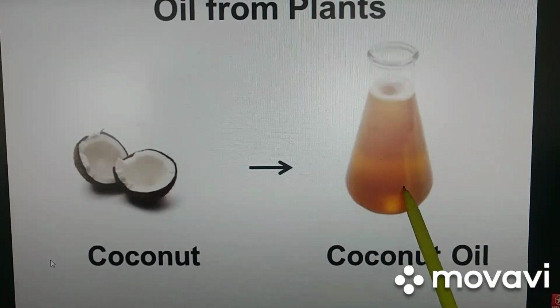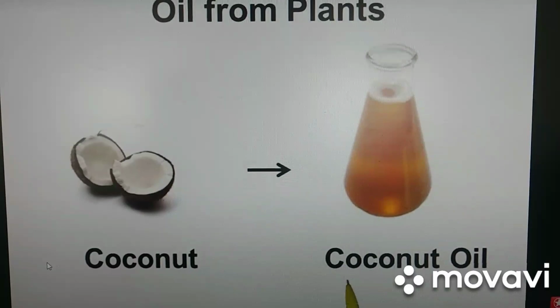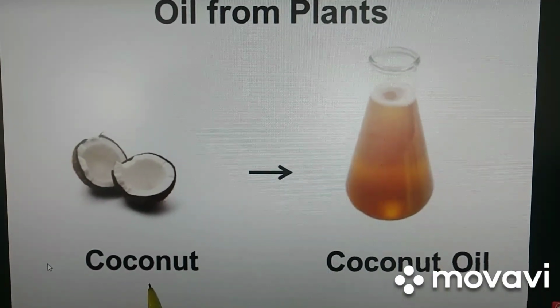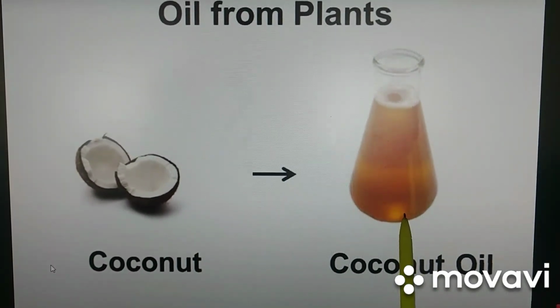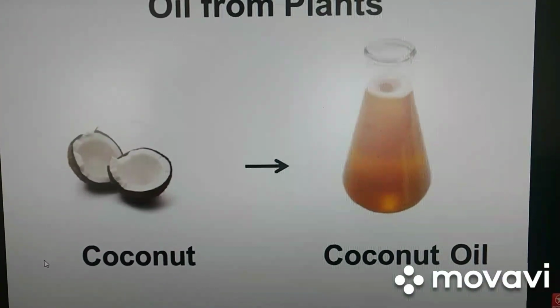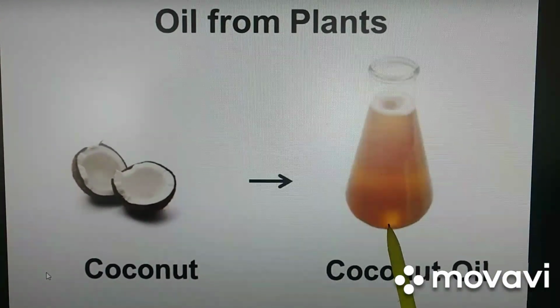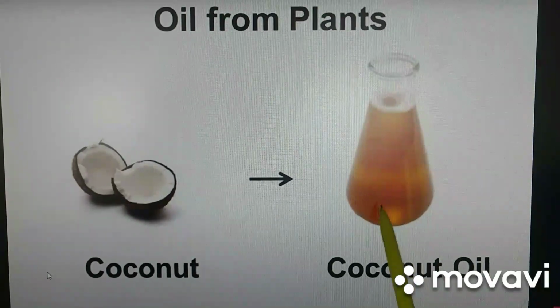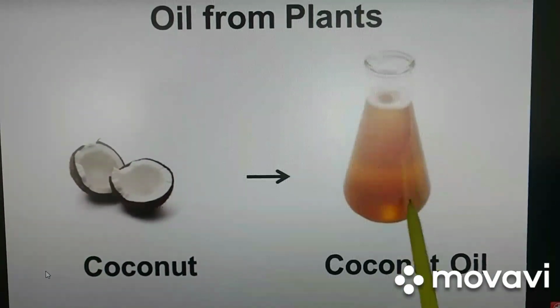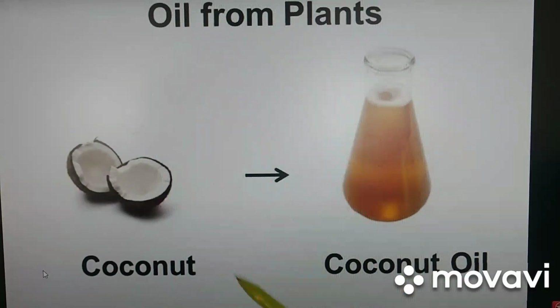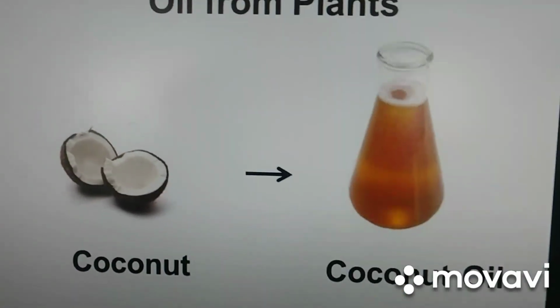See, what do we get from coconut? Let's read it once again. Coconut oil, we get it from coconut. So we use this coconut oil for applying to our hair because it helps to have healthy hair. Plus, in many parts of India, they also use this coconut oil to make food items.